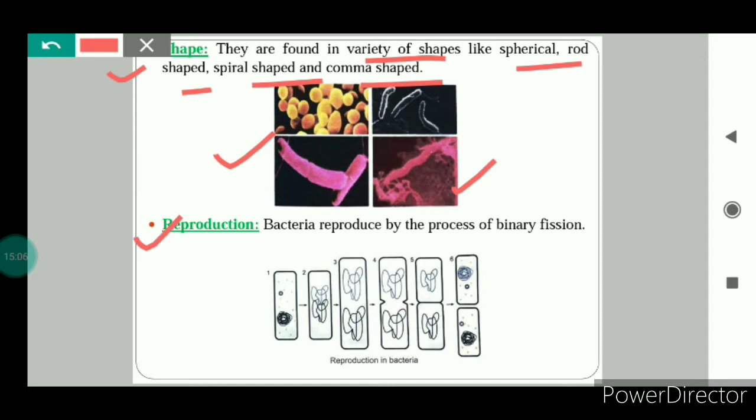How do bacteria reproduce? They reproduce by the process of binary fission. Binary means two and fission means to divide. As I told you, bacteria are unicellular organisms, and they reproduce by binary fission. So the cell gets divided into two cells. As you can see here, this is the one cell, and it has divided into two similar cells.